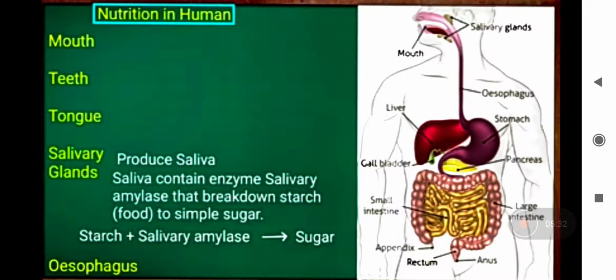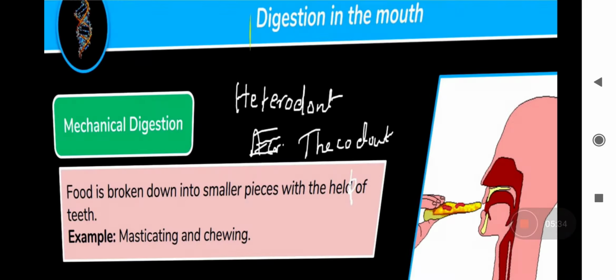As you start eating your food, we have teeth. How many teeth do we have? We have 32 teeth. Teeth are responsible for the mechanical breakdown of your food.